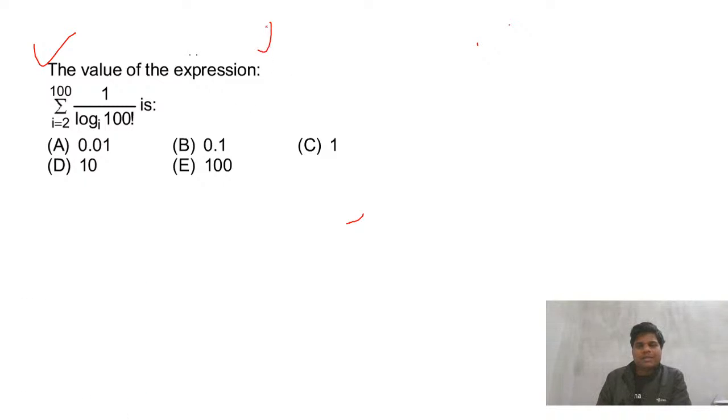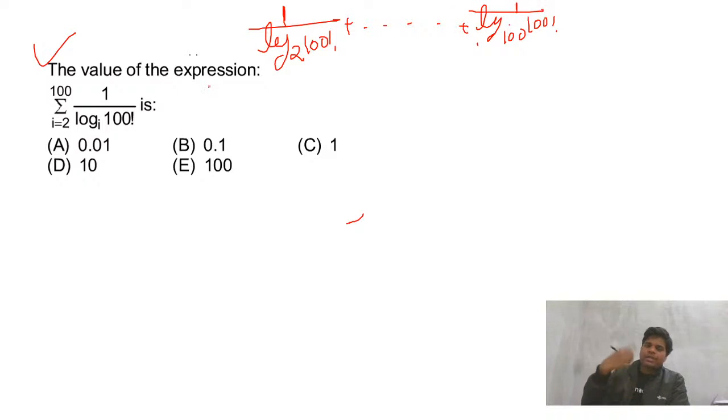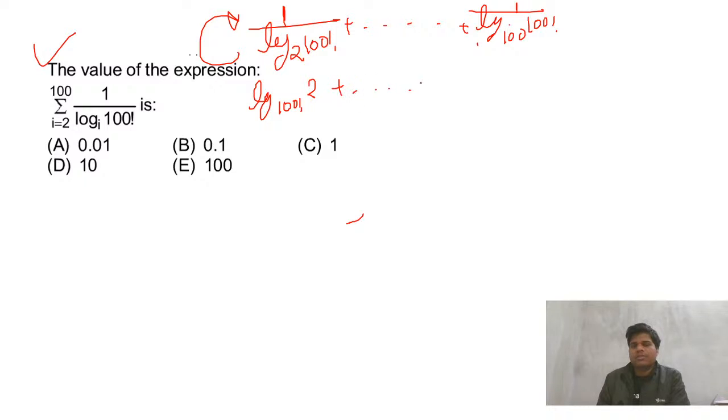So I think we have done this type of question earlier also. 1 upon log 2, it will start from 2 and keep going till log 100. So one thing we will do, this is 1 upon. When we bring this thing to the numerator, the base gets changed, so now the base is 100 factorial.